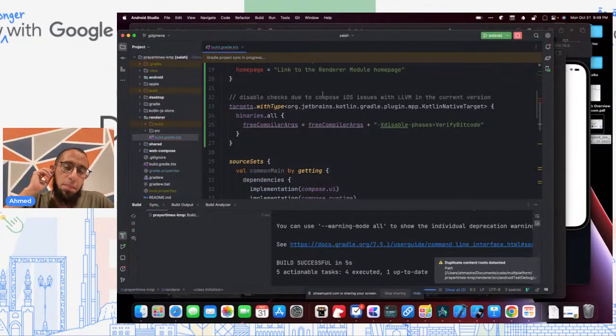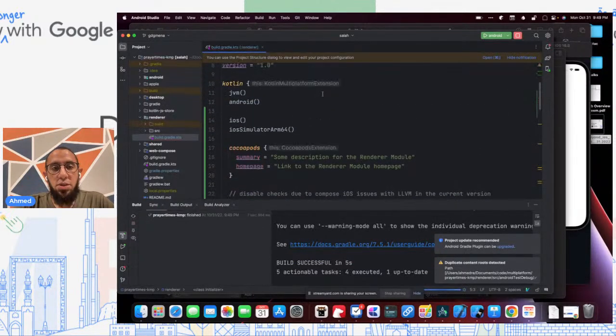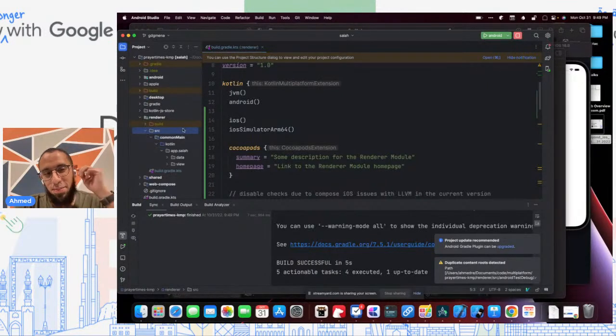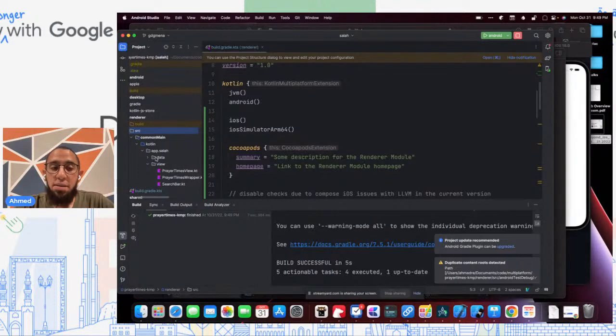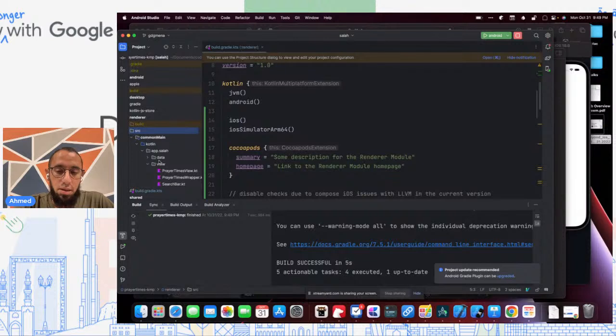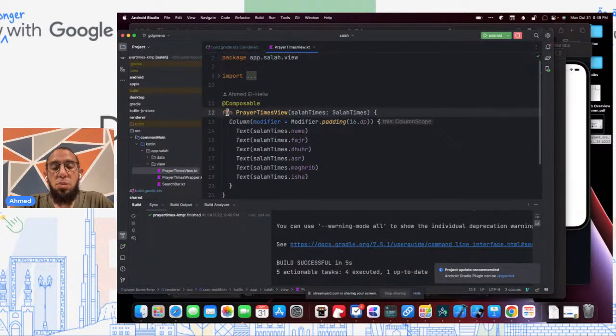Okay. Now, actually, if we were to try to do anything with this right now, it would not work because of another bug, which happens to be that any composable that you have cannot be public if you're going to use it in iOS. What this means is this composable is public now by default. If any of these composables is public, it will not work. And so we have to make every single composable either private or internal.